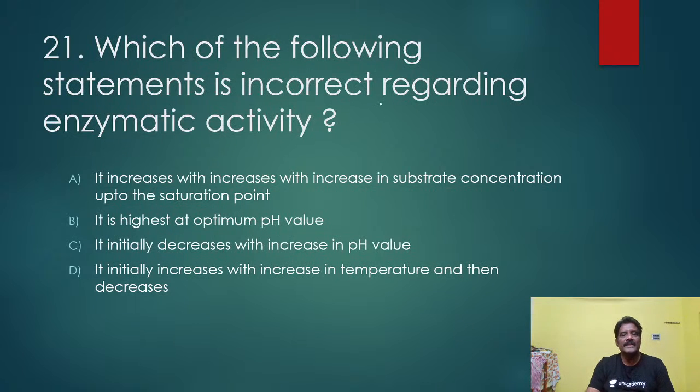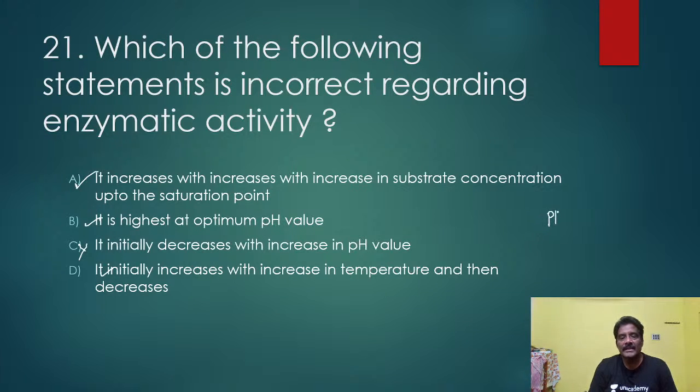Another bit here. Which of the following statements is incorrect regarding enzyme activity? It increases with the substrate concentration, this is right only. It is highest at optimum pH value, this is also correct. It initially increases with increase in temperature, this is also correct. And it initially decreases with increase in pH value, this is wrong.